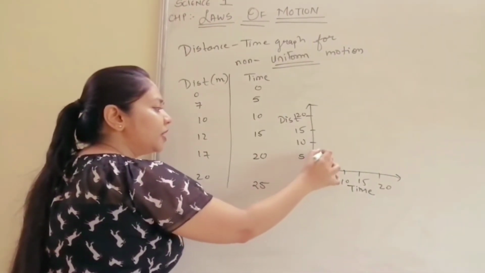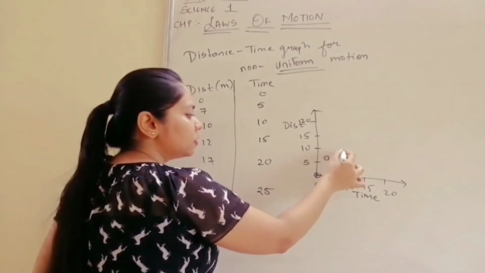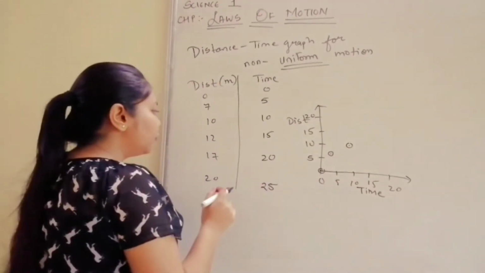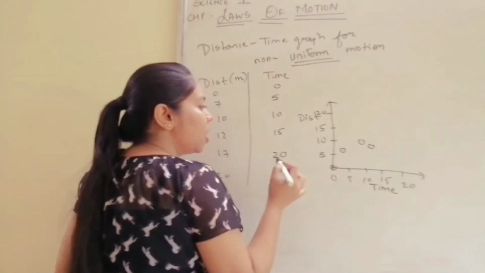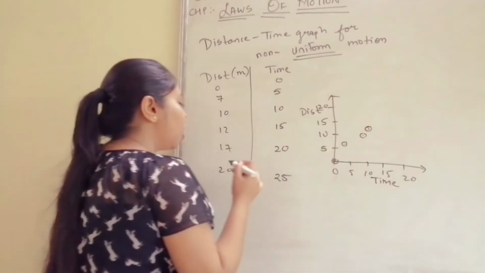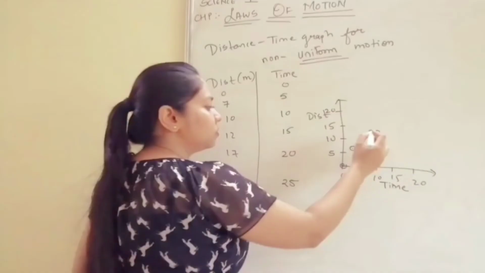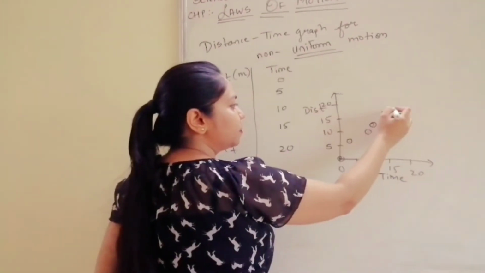Then for 5 it is 7. So it will come here. For 10 it is 10. For 15 it is 12. So somewhere here. For 20 it is 17. So it will be about 15 here.